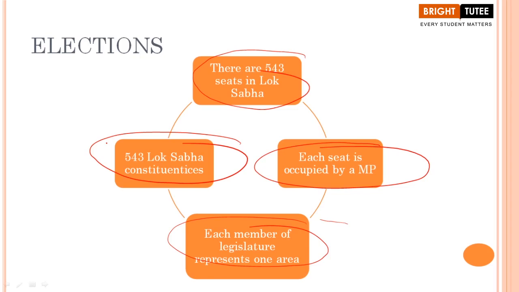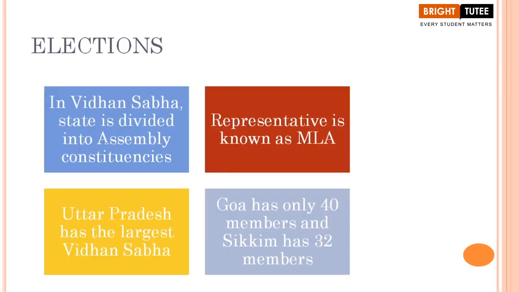Now, our constitution ensures that each constituency has roughly equal population living in it. Here you have to understand that when we talk about different states in our country, for example Uttar Pradesh compared with small states such as Goa, or bigger states like Rajasthan, Gujarat, Madhya Pradesh, the population differs in each and every state.